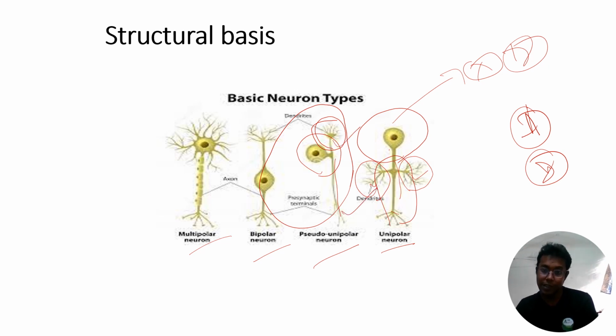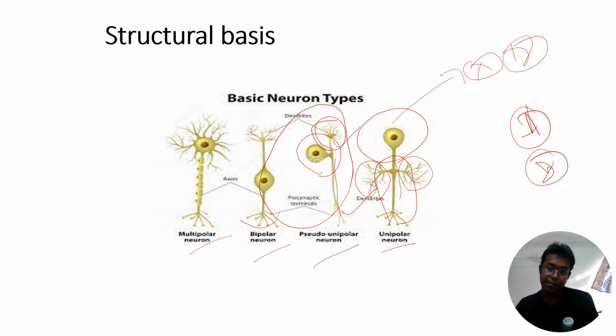No, you have to check whether the dendron arises from the cell body or soma or not. A dendron may be present on the axon collateral, but you have to check whether it arises from the cell body or soma. If it is not present on the cell body or soma, and only an axon is present in the neuron, you can say it is a unipolar neuron.